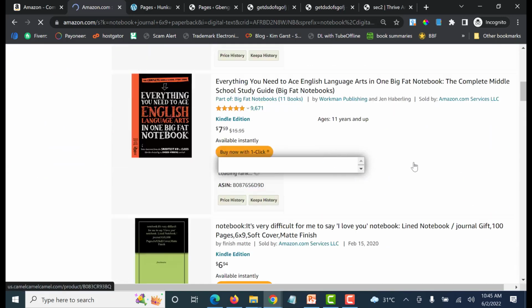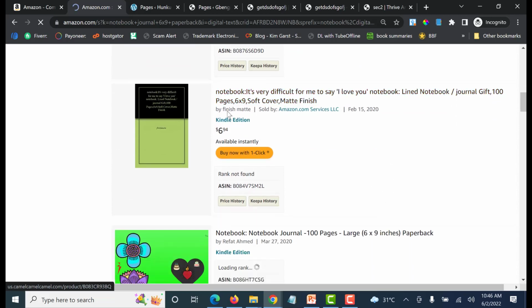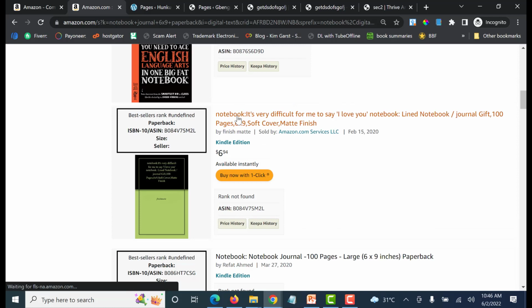We are seeing very little people searching for it. See this one, notebook, that's the title. It's very difficult for me to say "I love you notebook lined" and all those things. You see, it looks a bit rough, right?